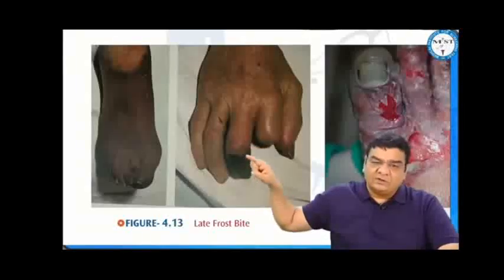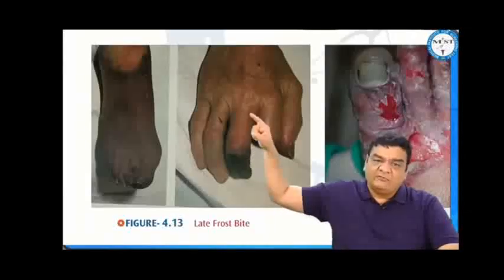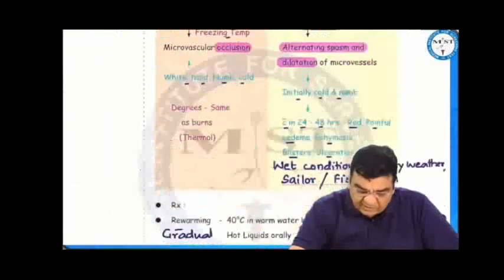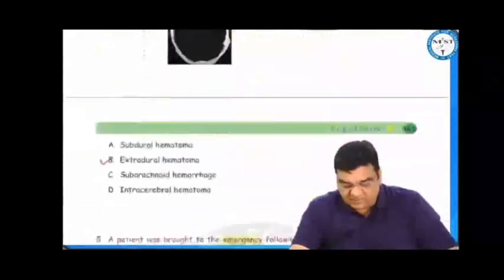So the amputation or surgical intervention should be delayed for weeks or months unless and until a clear line of demarcation develops between the dead and the live parts, or the viable and the non-viable parts. The role of calcium channel blockers, nitrates, vasodilators, hyperbaric oxygen, and sympathectomy is not very clear in these cold burns.